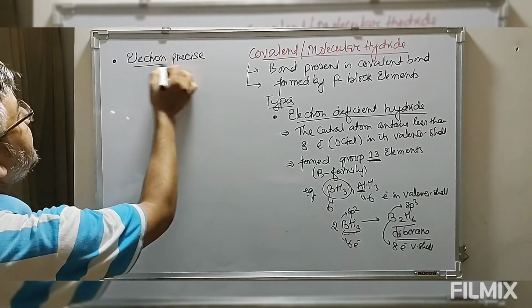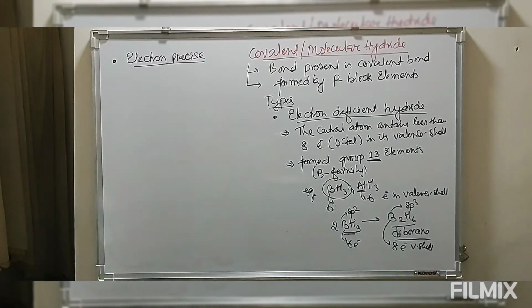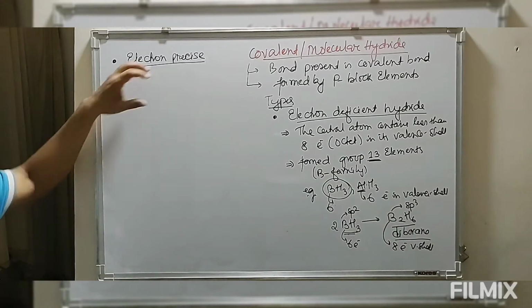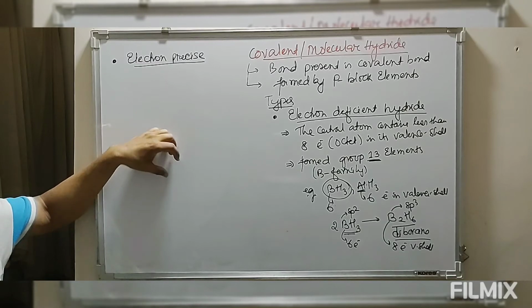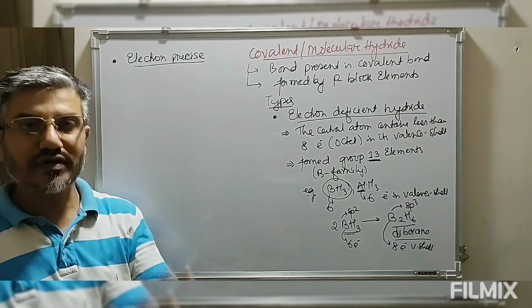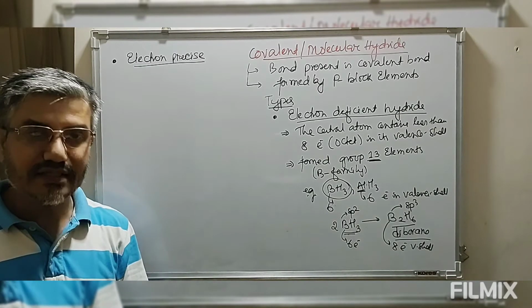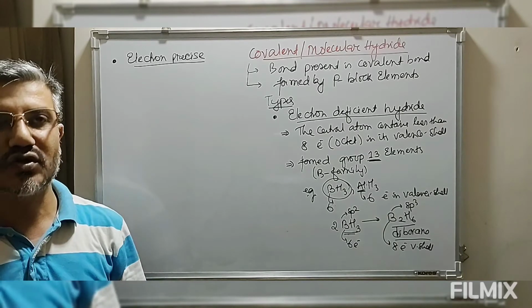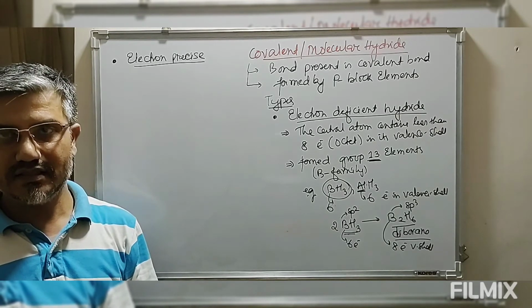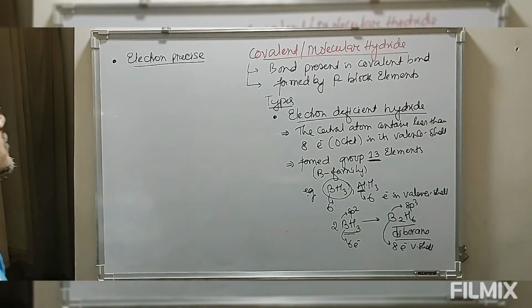Electron precise hydride. That means the valency shell of the central atom contains 8 electrons, that is, the octet is complete, and along with this no lone pair of electrons is present. That is what they call electron precise.